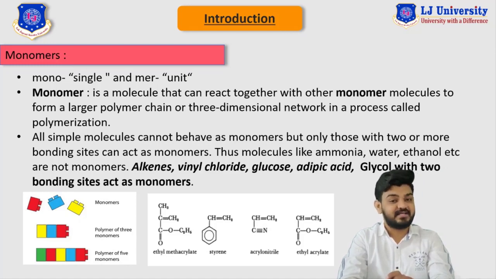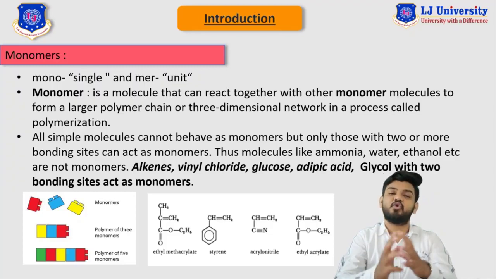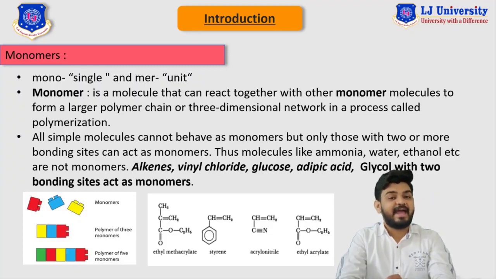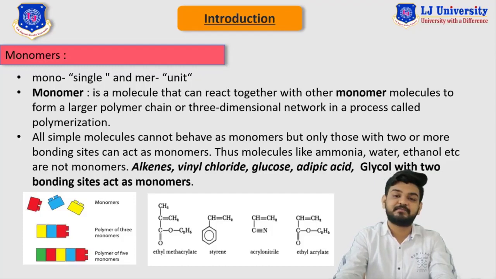Here are different examples of monomers: styrene, acrylonitrile and ethyl acetate are examples of monomers. Now, having said that, let me introduce the different types of monomers.